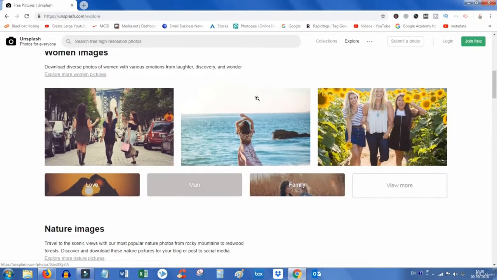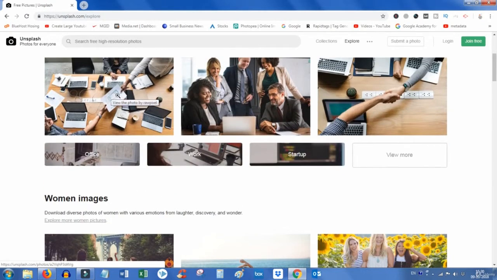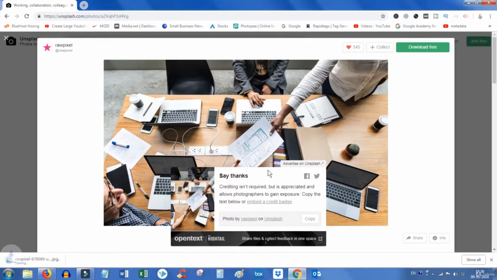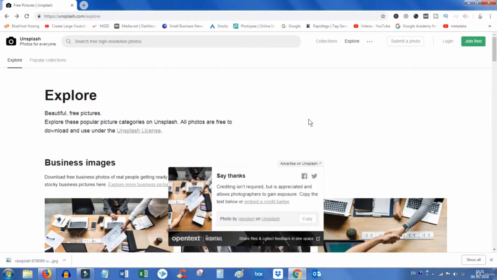Let me show you how to download an image. Suppose I am looking for this image, then I will click download free. As you can see on the left hand side, this image started downloading. Now there is an option where they are saying thanks. Crediting isn't required but is appreciated and allows photographers to gain exposure. So they are talking about embedding the credit badge, but it's not required. So this is how you can download an image on this website.